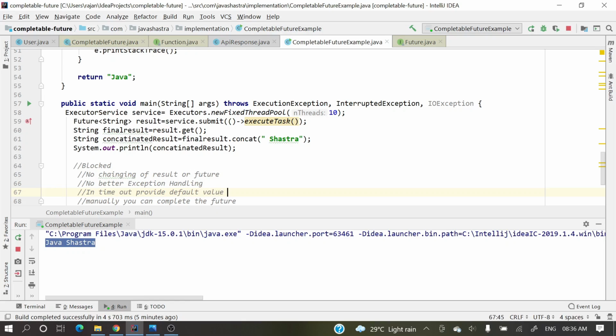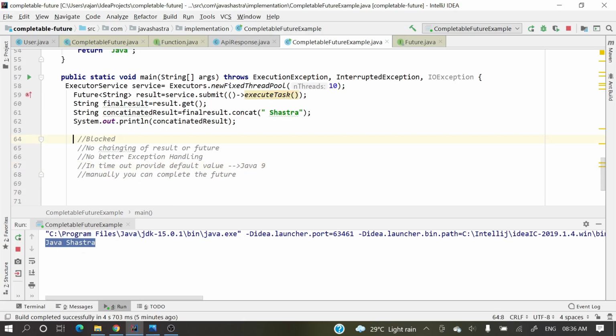Right? So this is a Java 9 feature, introduced in Java 9. These are the things we're going to see. First we'll see the blocking one. We'll see how this provides non-blocking, and how the chaining works in the result. Exception handling is a separate topic and not the scope of this video, because there are different ways to handle exceptions, but I will explain the bare minimum. In timeout, we will provide some default value, and I will explain that too. And how we manually complete the future, I'm also going to explain.